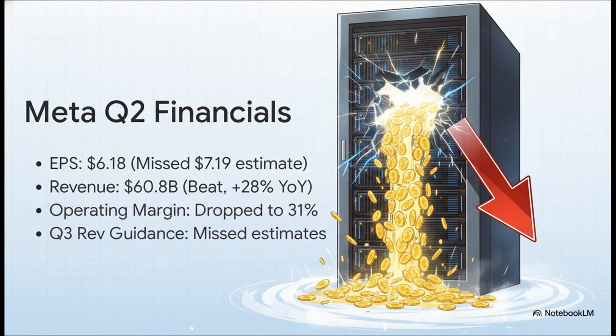And the financial impact of all this spending is immediately visible. Despite a top-line revenue beat of $60.8 billion, which beat the $60.2 billion estimate and represents a solid 28% year-over-year increase, their operating margins completely collapsed, dropping from 43% down to just 31%. This 12% margin drop led to a significant earnings miss, coming in at $6.18 per share versus the $7.19 estimate. Combined with weak third-quarter forward guidance at a $62.5 billion midpoint, which missed the $63.17 billion estimate, this narrative of delayed AI monetization caused a sharp after-hours drop in Meta stock.